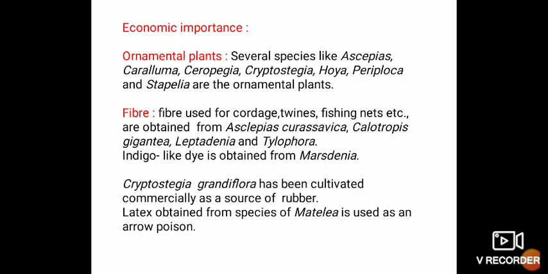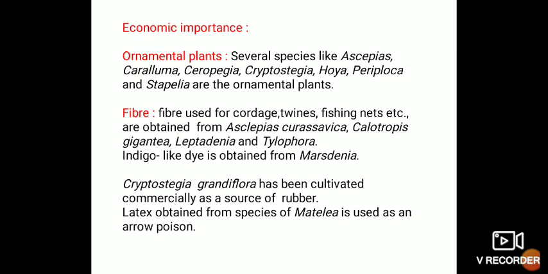And coming to economic importance of this family, several species like Asclepias, Caralluma, Ceropegia, Cryptostegia, Hoya, Periploca, and Stapelia are ornamental plants.